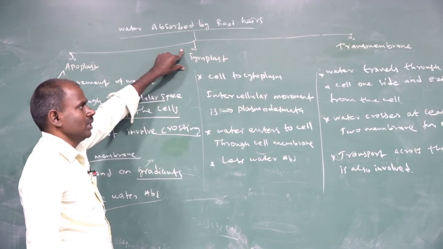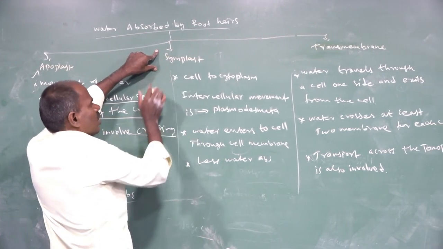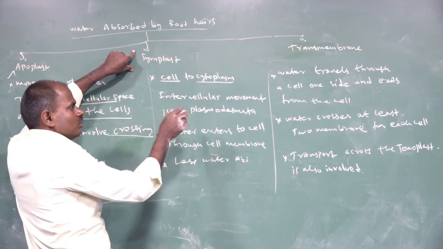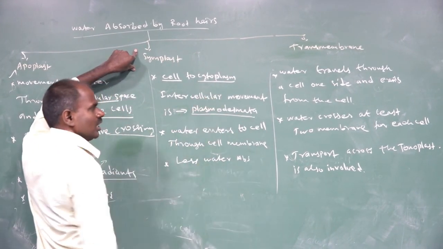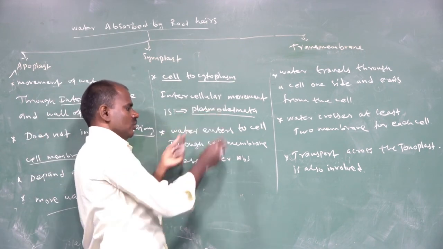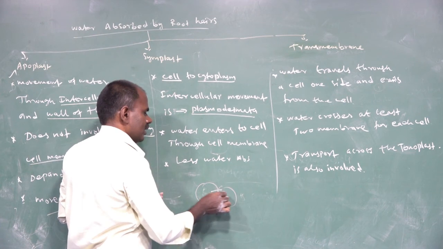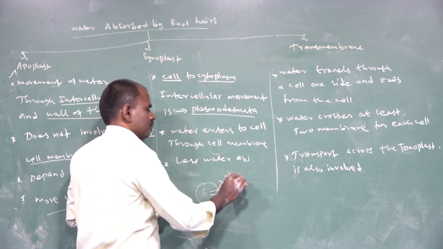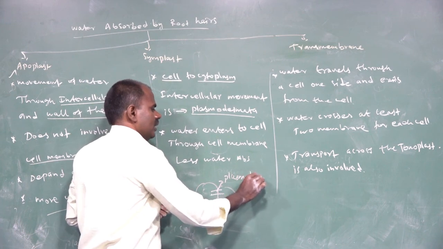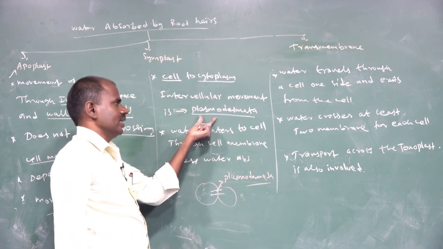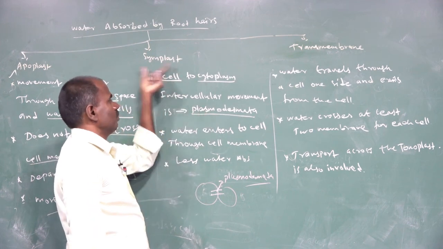The second is the symplast pathway. The symplast pathway is the movement of water from cell cytoplasm to cytoplasm with the help of plasmodesmata. Plasmodesmata link two adjacent cells, interconnecting them. This involves only the symplast pathway.